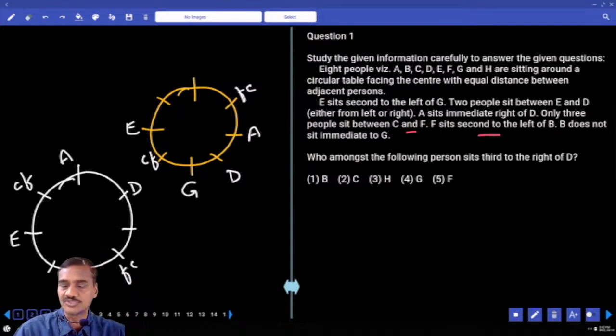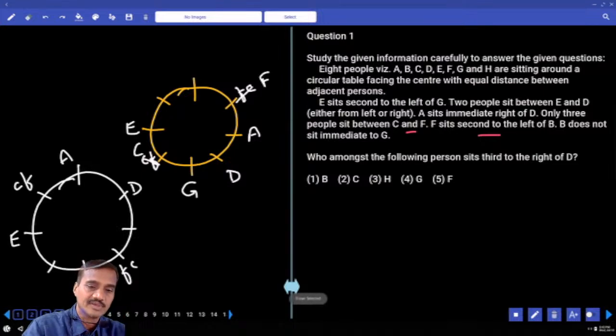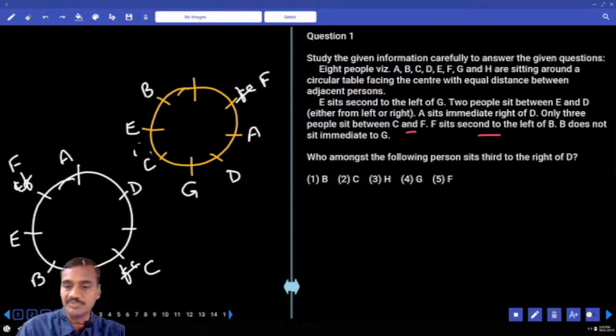And next one, F sits second to the left of B. If F is here, F seated second to the left of B is not possible. Hence F will be here and C is here. F is seated second to the left of B, B is here. Here again, F is seated second to the left of B and C is at this place. F is here, B is here.